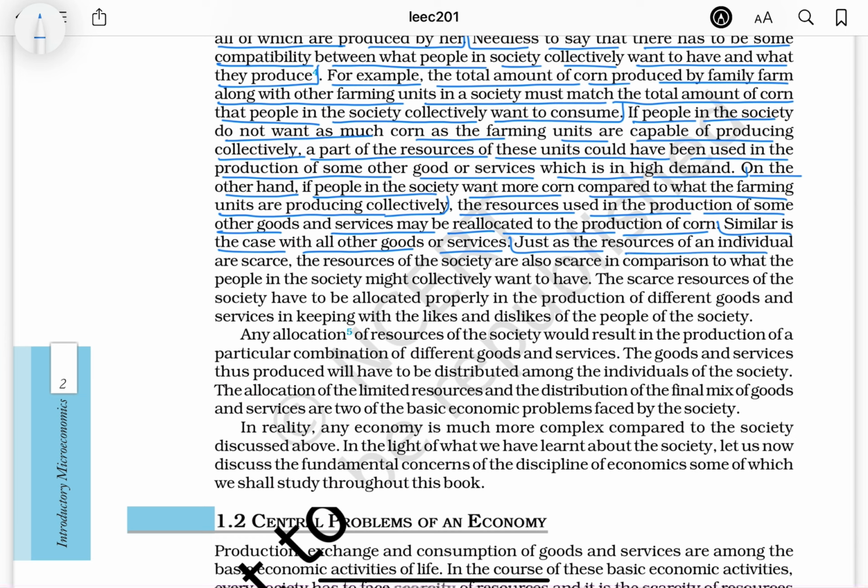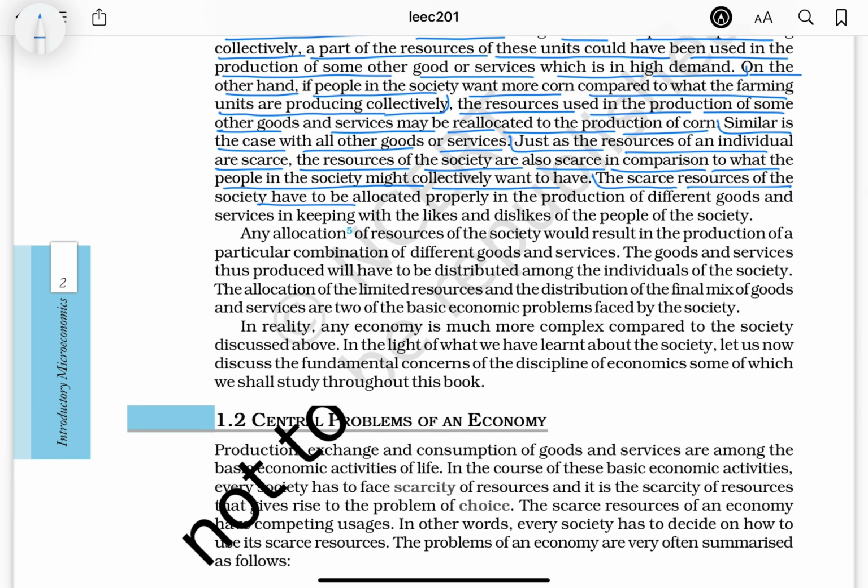Just as the resources of an individual are scarce, the resources of the society are also scarce in comparison to what the people in the society might collectively want to have. The scarce resources of the society have to be allocated properly in the production of different goods and services in keeping with the likes or dislikes of the people of the society.